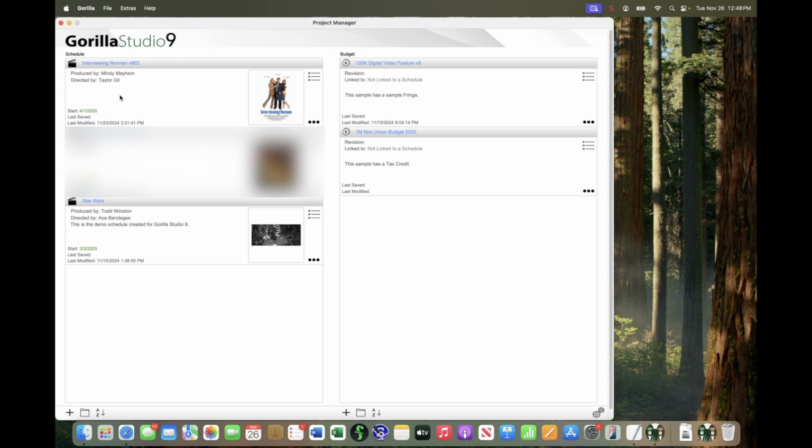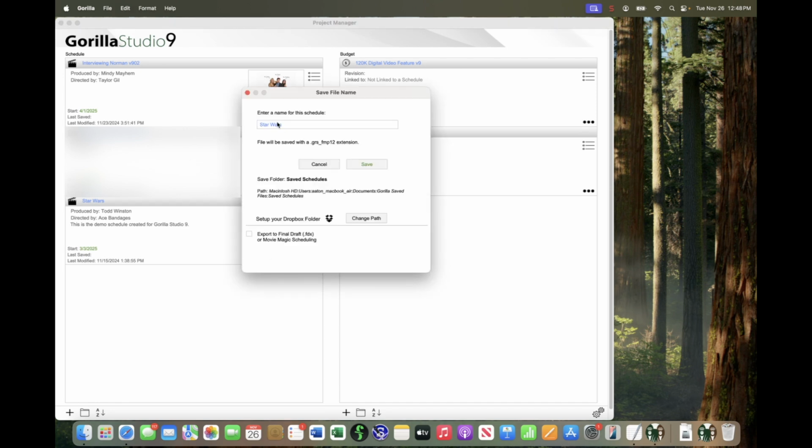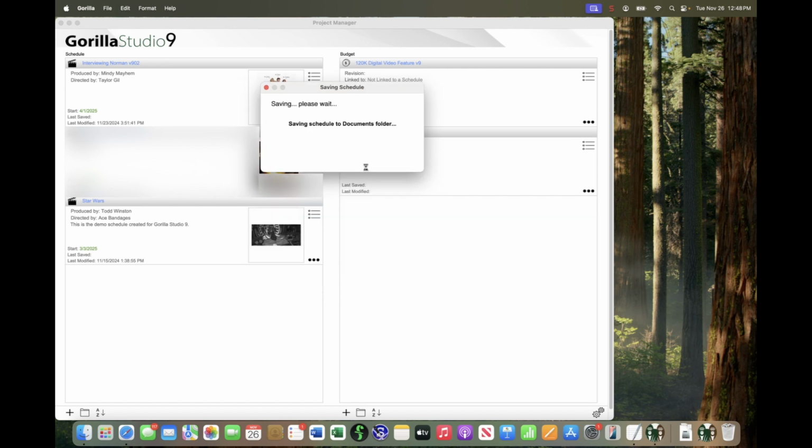But bear in mind that you now have access here in Gorilla 9 to these schedules right here, okay? So if, for example, I wanted to look at the schedules from version 8, unless I saved them, I couldn't access them, okay? So for example, I have something here called Star Wars. I'm going to click on Save and Save to Documents, okay? And it's going to save here to the Gorilla Saved Files, Saved Schedules folder, okay?